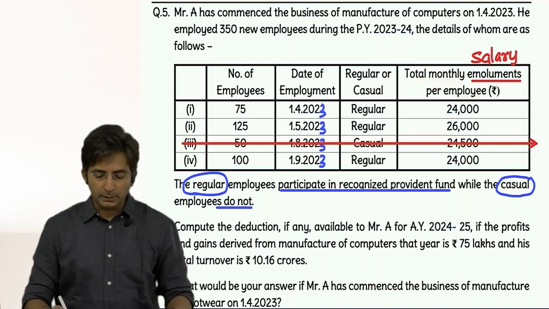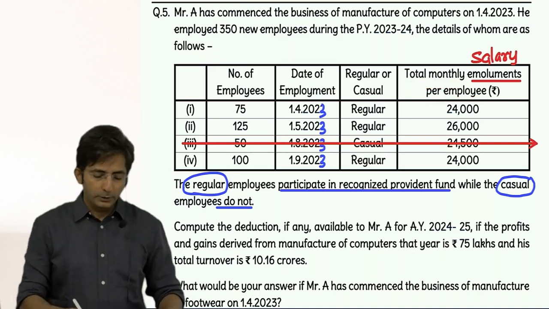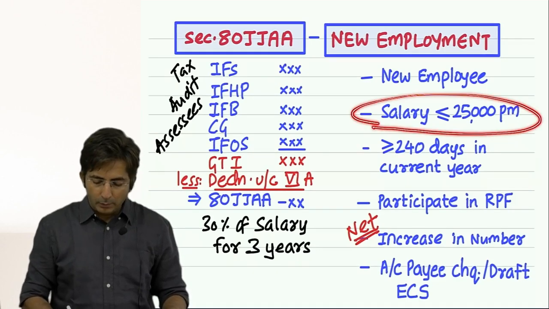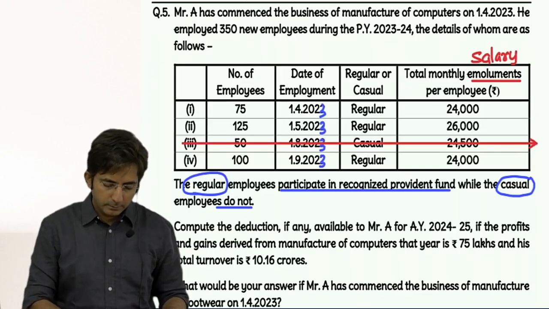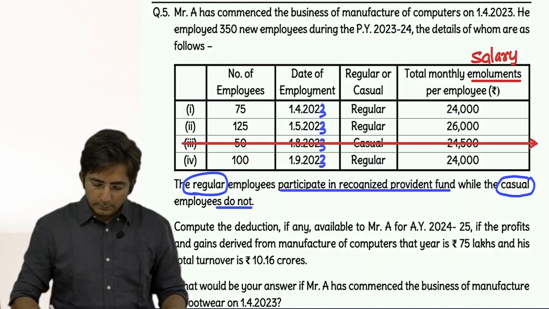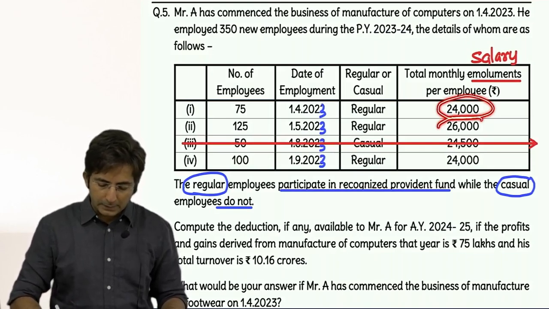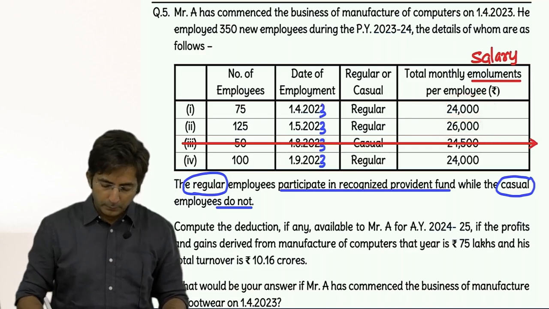Tell me, what was the condition for salary? New employee salary should be how much? 25,000 or less. Less than or equal to 25,000 it should be. So here it is how much? This is less than or equal to 25,000, so this is eligible. Then 26,000 is above 25,000, so not eligible.